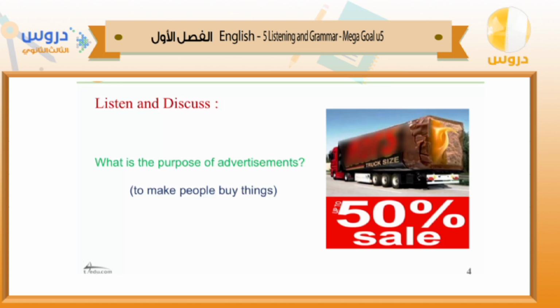I'm sure if you see a truck like this with this bar of chocolate, you will need, at that moment, to eat something like this, and you will buy it. And here is something related to the size of that chocolate truck. So this is to attract people, to attract them to buy their products. So this is the purpose of advertisements. Our lesson today will be about advertisements for two products. You will listen to them and then we will have a discussion about these two products.